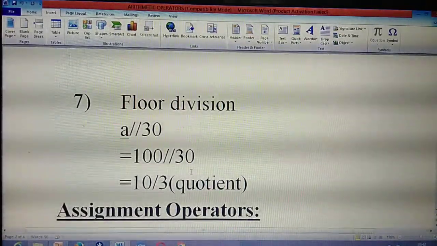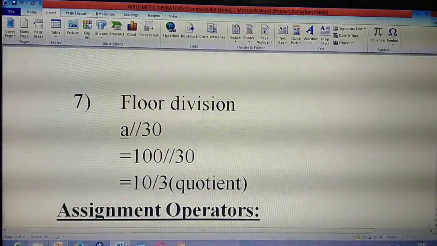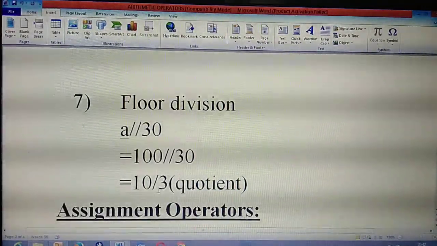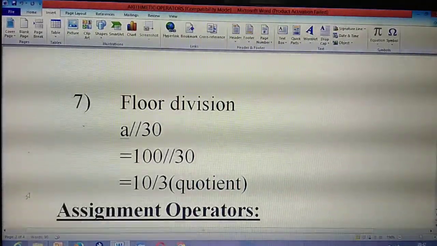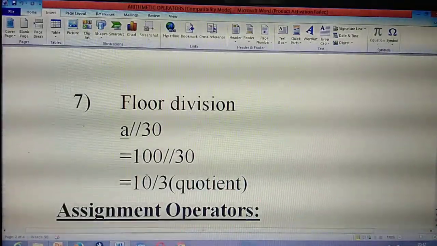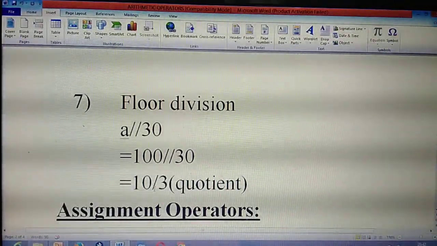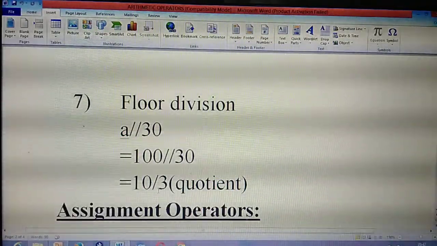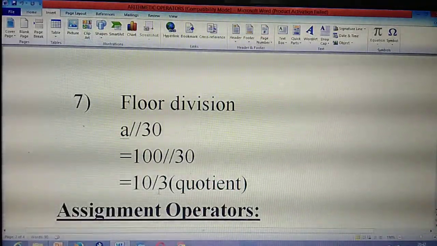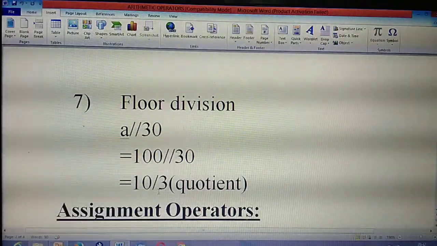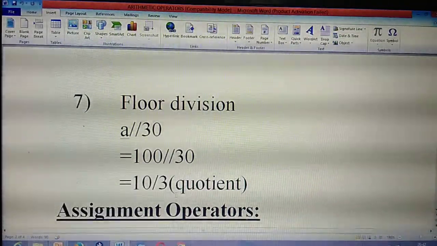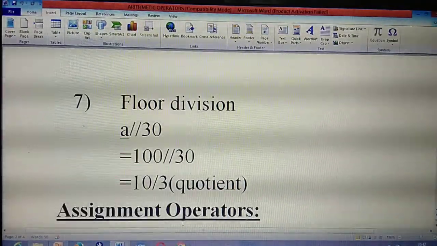So what's the quotient you will get here? 10 by 3, what's the answer? 3, as a quotient. If you are dividing 10 by 3, the remainder is 1 and the quotient is 3. So the answer you get is the quotient, 3. Understand the difference between floor division and modulus operator? This explanation is not there in your book, so please note it. Okay? Yes.